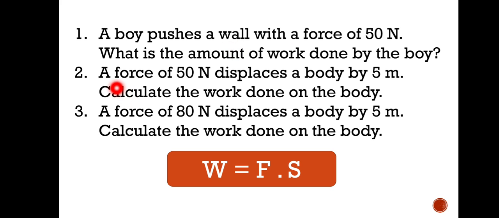Second example: a force of 50 Newton again displaces a body by 5 meters. So displacement is there, and this force causes the displacement. So 50 Newton into displacement gives the work done. So 50 into 5 is 250 joule, correct.